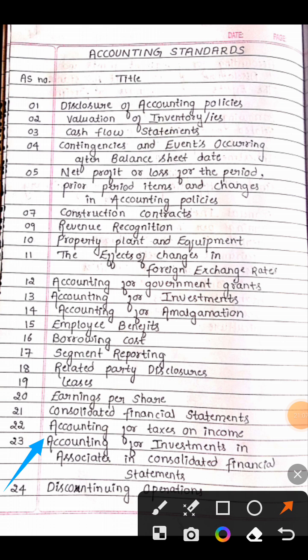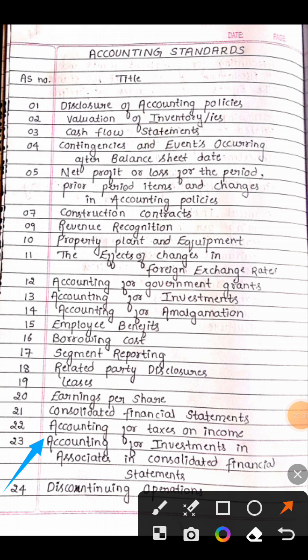in associates in consolidated financial statement. Here you have a two-standard combination. One is AS 13. See, AS 13 is what? Accounting for investment. Now AS 23 is what? Accounting for investments in associates in consolidated financial statement.